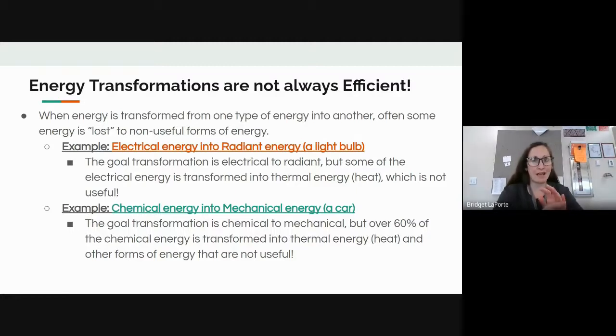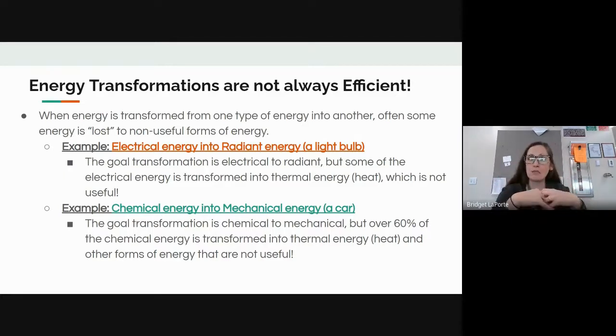That's more than half of your gasoline, of that chemical energy that's in your car, gets transformed into heat energy, not mechanical, all right? And that heat energy doesn't help to propel my vehicle. So I'm paying for only a usage of 40% of my gas when I put that into my car. That's a bummer, right? That is a non-efficient transformation.